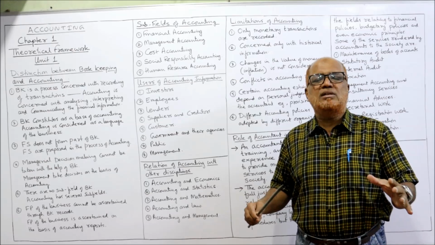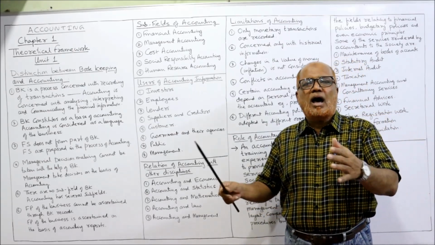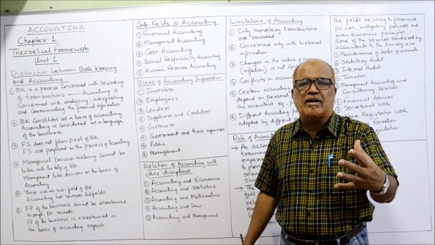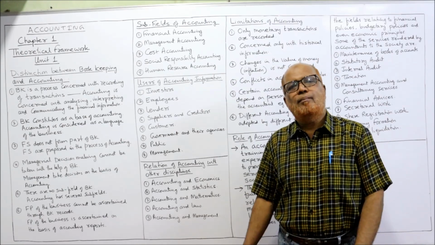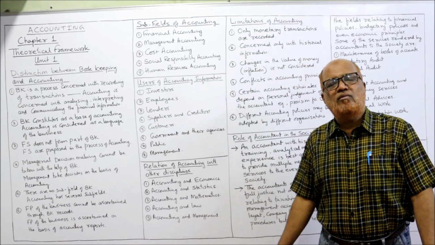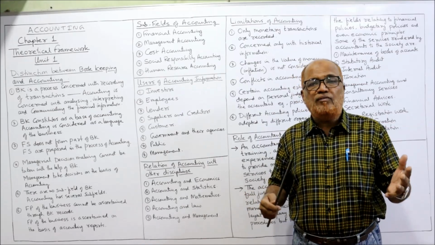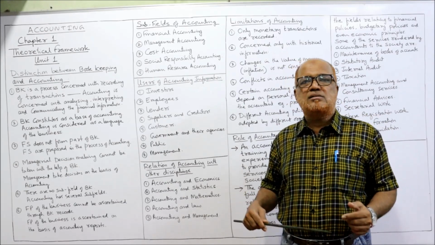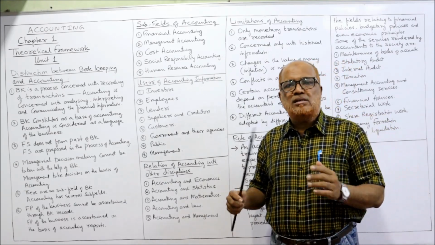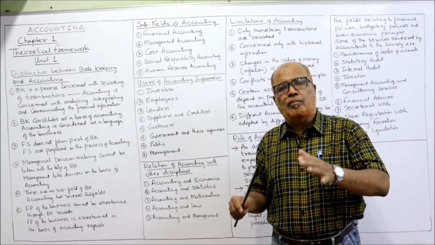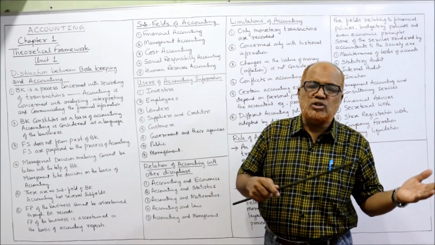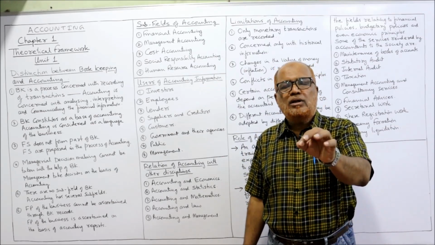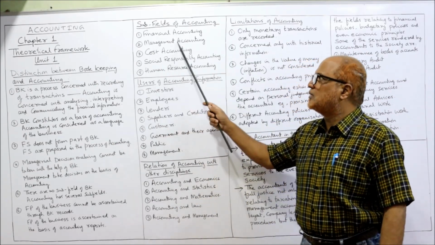Whenever management requires information, the management accountant has to collect the information, modify it, make the reports and statements, and supply the information to the management. The scope is very wide because we don't know what type of information is required by the management. The management may require information about finance, cost, taxation, internal control, budget. Different types of information management requires, so the accountant has to supply. So simply, accounting for management is management accounting.